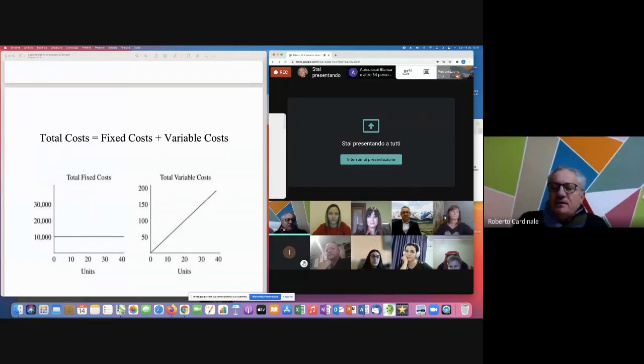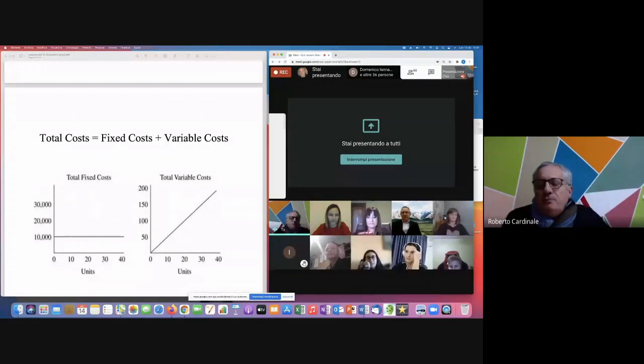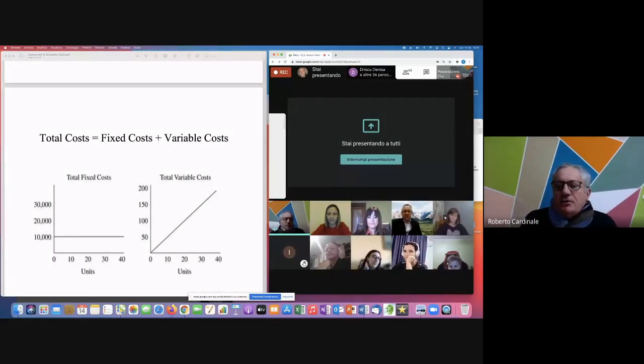So these fixed costs don't vary with the production, within a certain range. Even if the production is increasing, the costs will be the same. Or let's say a pizzeria that wants to rent a building where to have the activity.